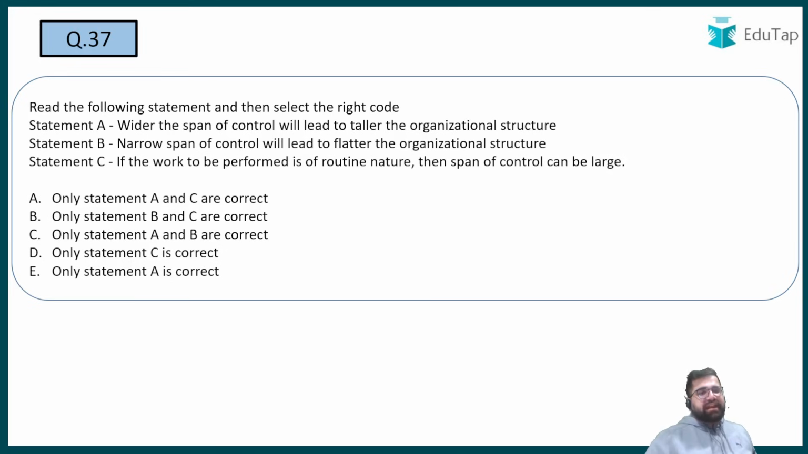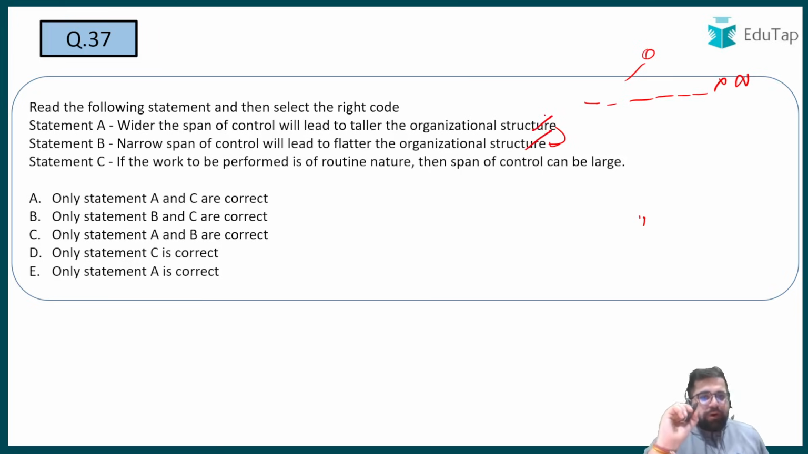37. Statements are given. You have to read and identify the correct one. Wider span of control will lead to a taller organization. When you have a wider span of control, it basically means that you are controlling a lot of people. Will it lead to taller? No, it will lead to a flat organization. A narrow span of control will lead to a flatter? No, these two are like vice versa. So I will eliminate option number A. I will eliminate option number B also.